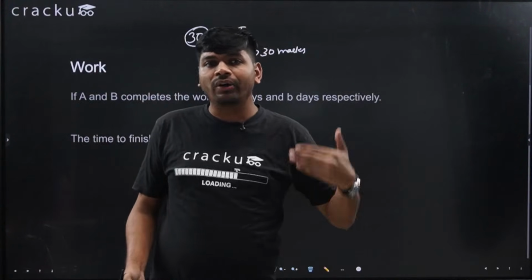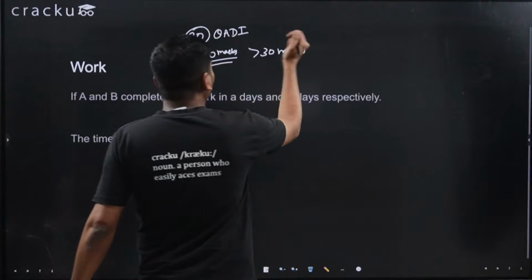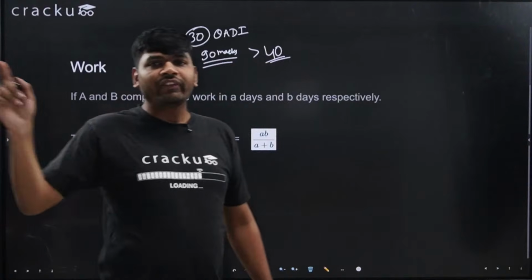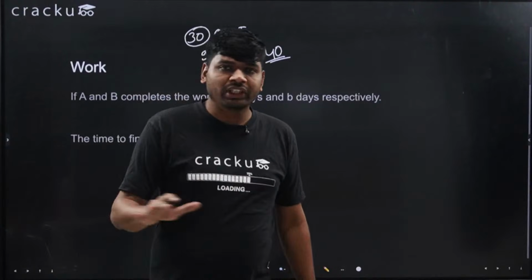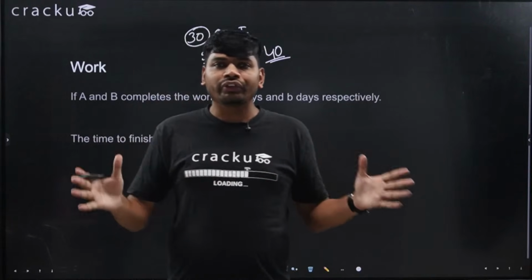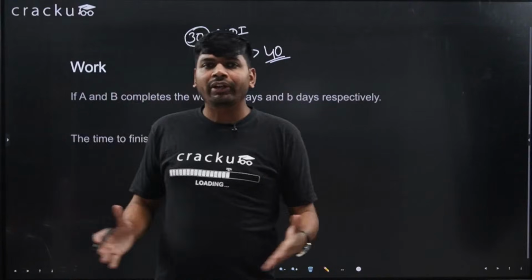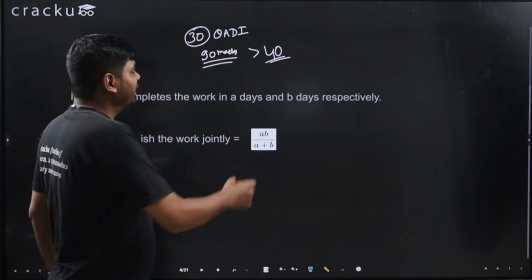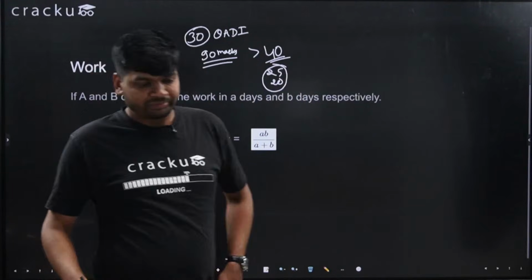But it will depend on the difficulty of examination. If the paper is very easy, that people are able to score above 40 marks very easily, then it can go up to 40 marks also. So it will depend on the difficulty of paper. I can't say that 30 marks will clear the sectional. I am saying it will depend on the difficulty. If people are able to attempt more questions, then I will say 35 to 40 can be the sectional cutoff. If people are not able to attempt more questions, if they are able to attempt just 20 questions, then I will say it can be 25 or 20 based on the difficulty, right?